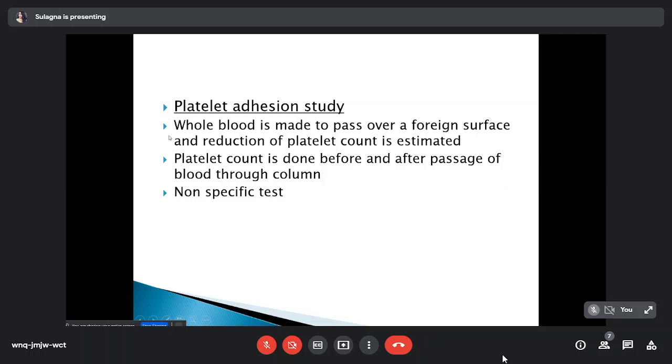In the platelet adhesion study, whole blood is made to pass over a foreign surface and the reduction of platelet count is estimated. If normal platelets are present in the blood, the platelets will adhere to the surface and the platelet count will be low. So the platelet count is done before and after the passage of blood through the column. In case of defective platelet adhesion, the retention will be less, but this test again is non-specific.